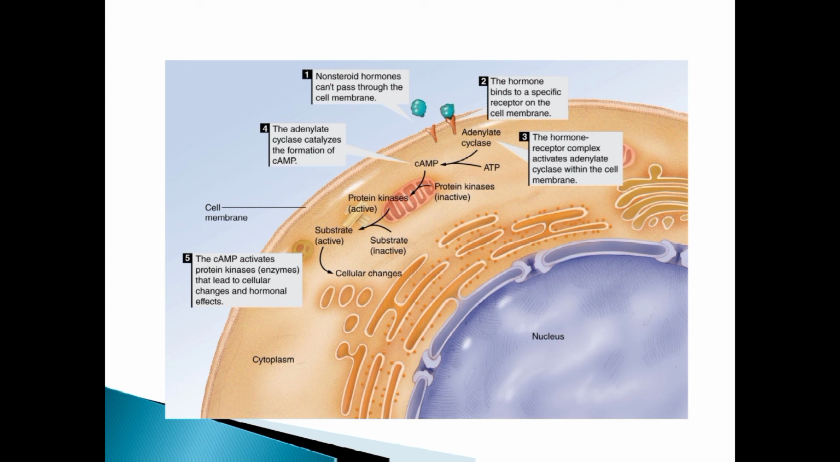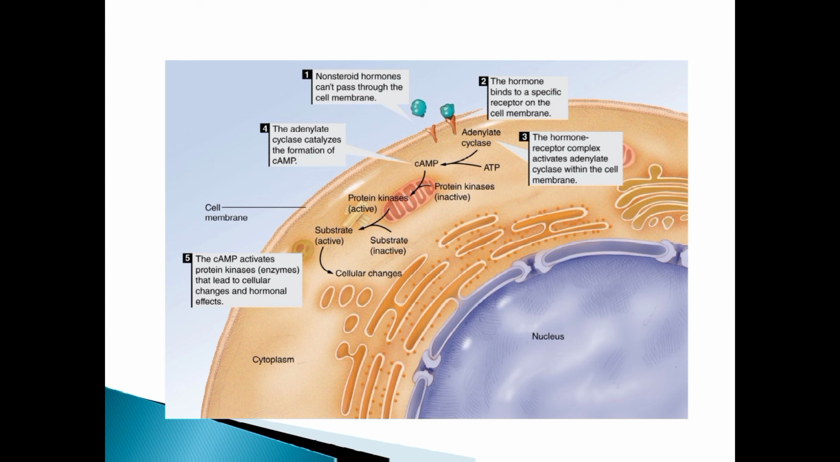Let's move to number 4. The adenylate cyclase catalyzes the formation of cAMP. If it's catalyzing, that means ATP is being broken down, like energy is being released. So, cAMP. We'll go to number 5. The cAMP activates protein kinase enzymes that lead to cellular changes and hormonal effects.